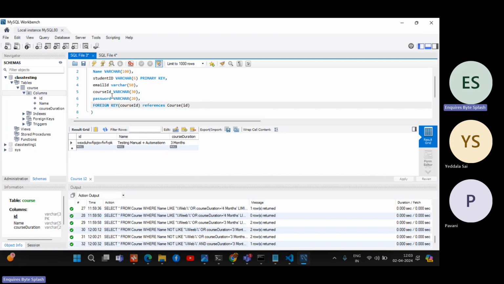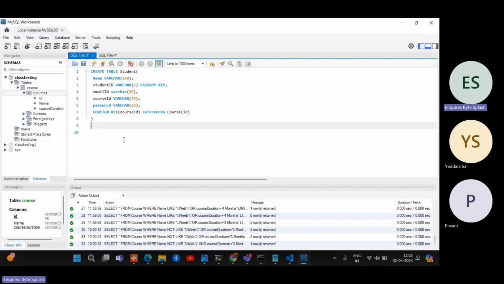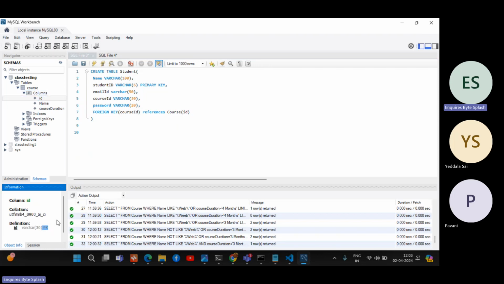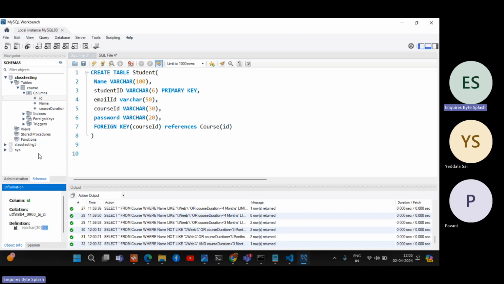So now let's see. I want to see, you are a student, you are registering. If you have this disturbance, close this. Whenever you execute, then only you see the result. I'll just remove this because you already know that I already executed that. This one also I will remove. Before going to see, you just see course. What is the primary key here? This is the primary key. You can see PK. If it is not PK, then it will not be a primary key, right? Then you need to know that. I'll just increase the size so that you can see better.